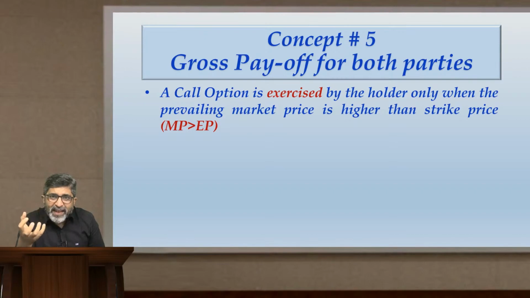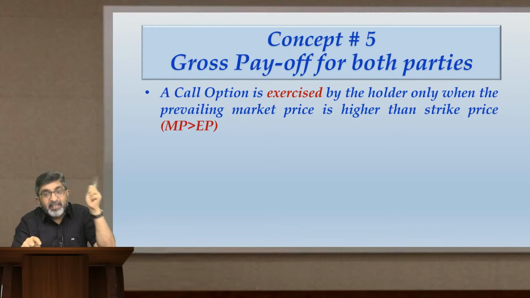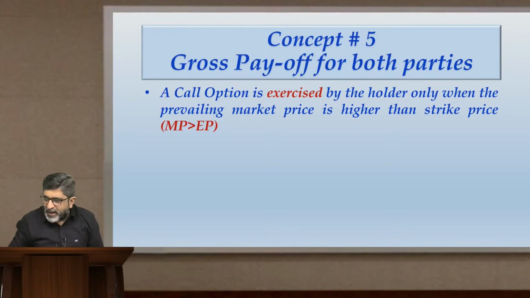So a right to buy something at a price is going to carry any value only and only when that right benefits you, right? And that right will benefit you only when you are able to buy it cheaper. That means the prevailing market price is greater than the strike price or exercise price. So don't try to mug up things. Don't try to learn by heart that when MP greater than EP, call option should be exercised. That is not how you should be learning. You should learn it logically: yes, I have a right to buy a share at a certain price.